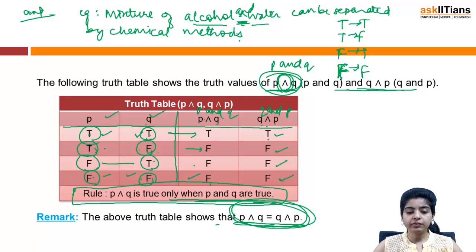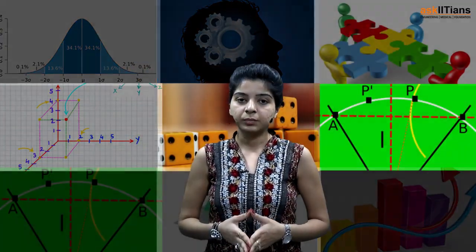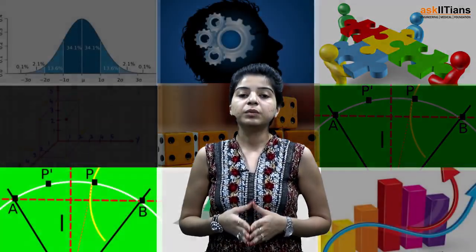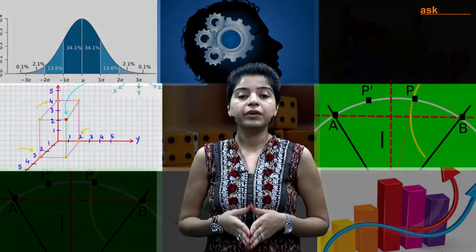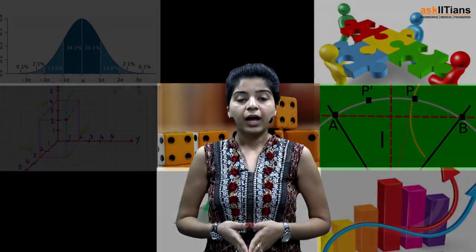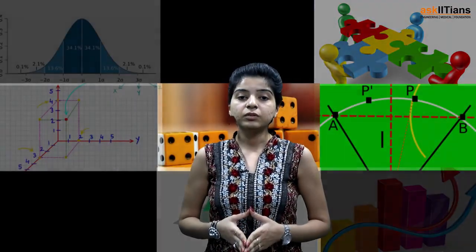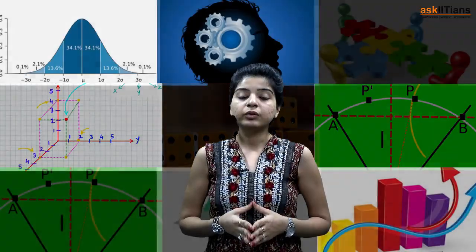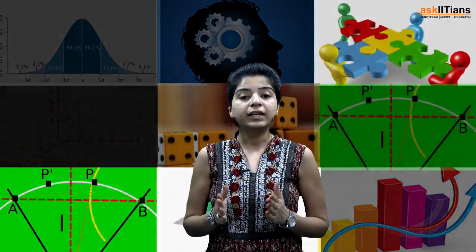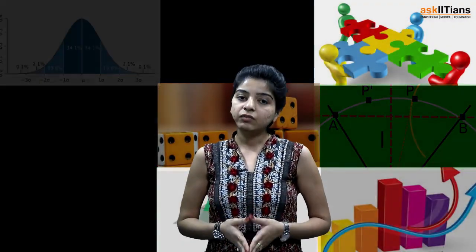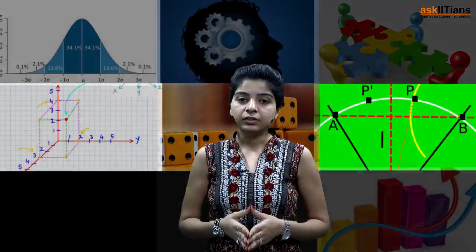So that is what we discussed about conjunction. Now we will be switching to disjunction. I hope you must have understood the concept of statements and the concept of conjunction and the truth table for the same. Now in the next session we will be switching to disjunction, also termed as alternation, and we will discuss the truth table for it also, and we will also discuss the concept of inclusive OR and exclusive OR, and then we will switch to the concept of negation. So stay tuned.